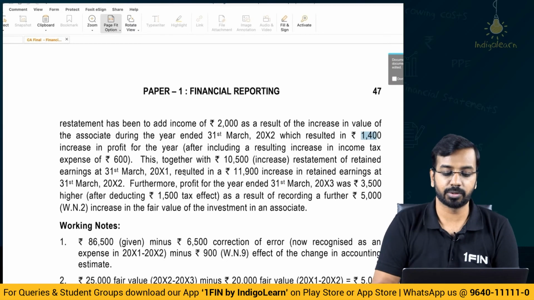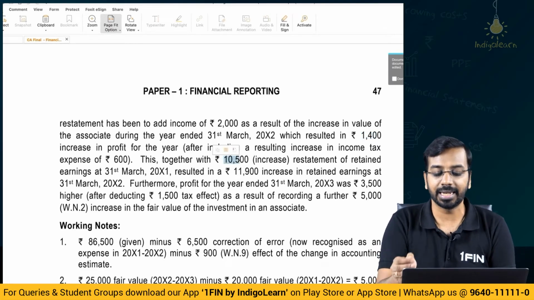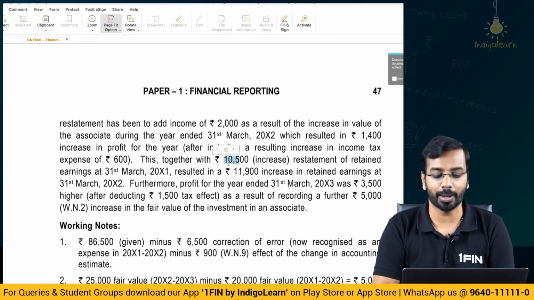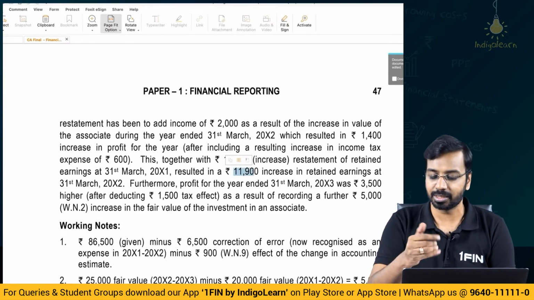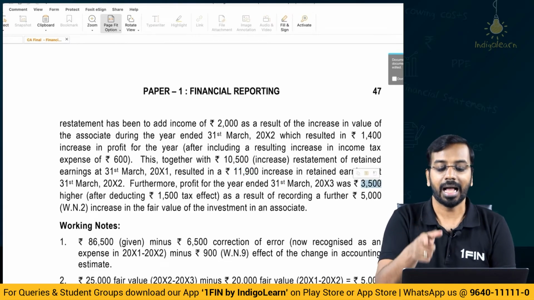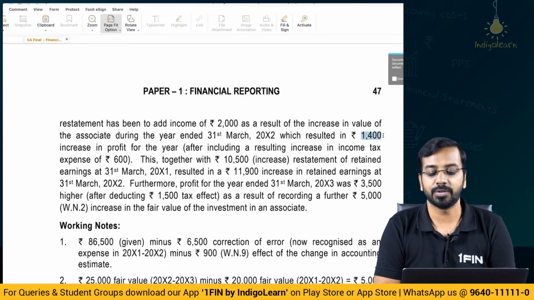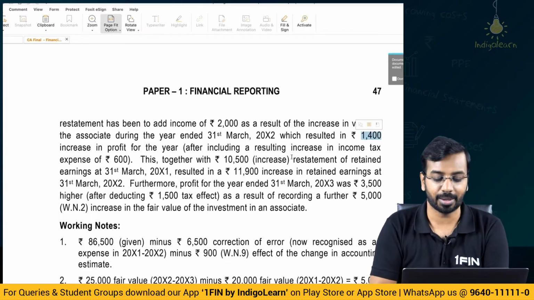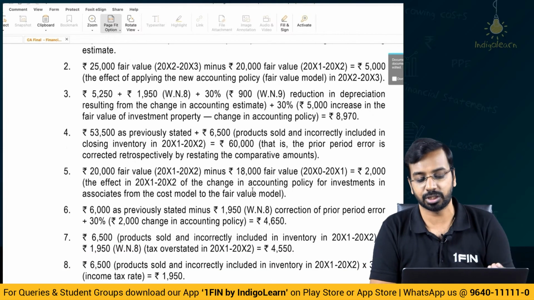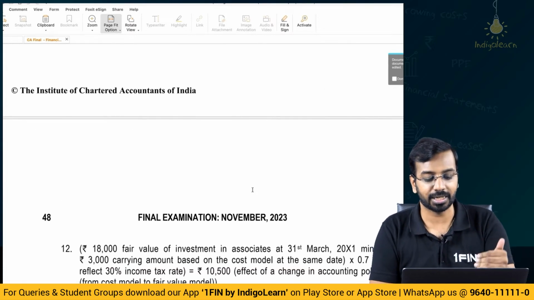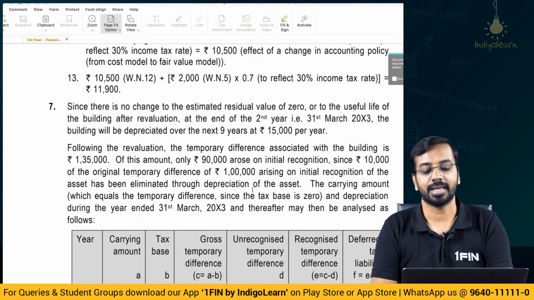So even if you are able to demonstrate that 10,500 was the increase in the opening retained earnings as on 1st of April of year 1 or 31st March of year 1, and 11,900 in the subsequent period, impact in the P&L 3,500 in the current period and 1,400 in the previous period, all after taxation, that will be more than sufficient in the examination. Working notes for all the calculations we have done, I have done a rough scribble, you can go through it, and I know we have covered each and every item in detail in this aspect.